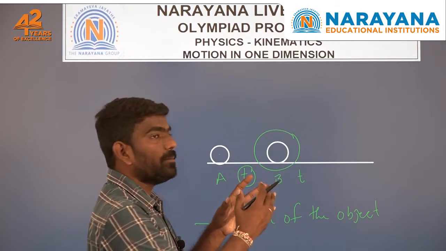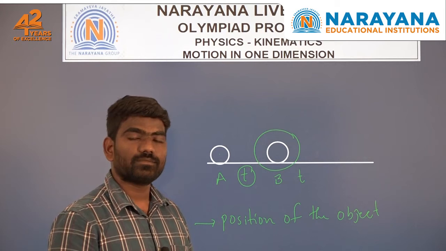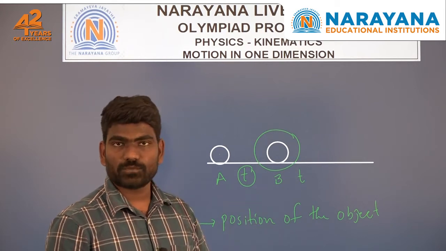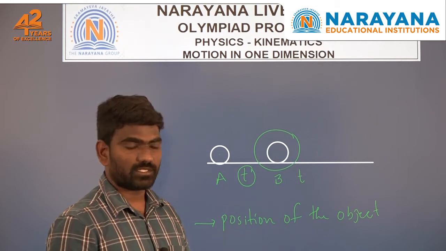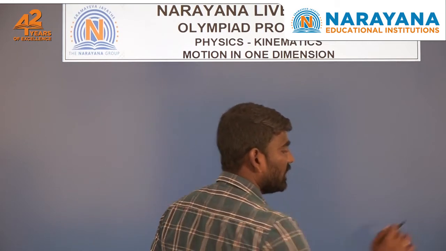To mention the position of a particular object, we need a reference point or an origin. For example, a tower is situated 30 meters from your home.